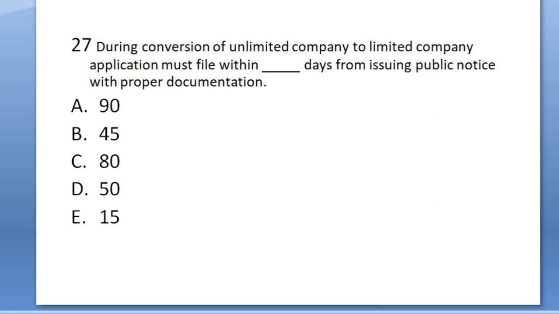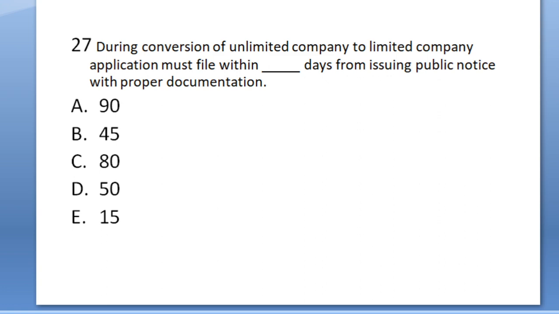Whenever a company is going to convert into another type of company, it must file an application to the registrar of company within 45 days after issuing public notice in a newspaper, with proper documentation.